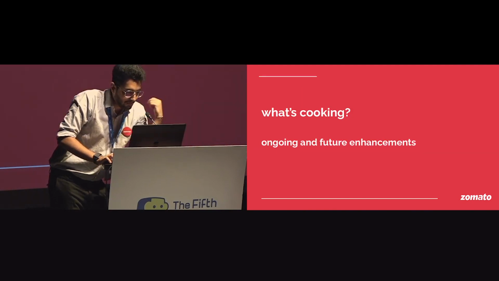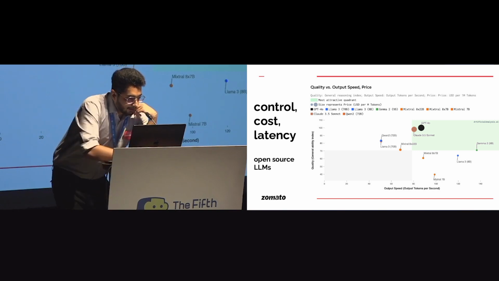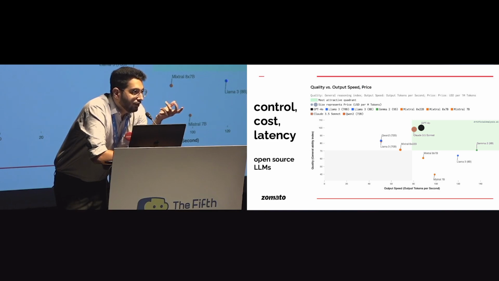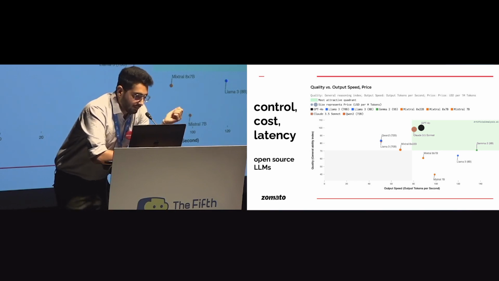So one of our key ongoing tracks is that we want to optimize for control, cost, and latency. We have designed a system where it is very easy to A/B test and plug in new LLMs, with our evaluation pipeline also set up. We can plug in new LLMs and new agents, test them out, shadow them, and replace them very quickly while optimizing for cost and latency.